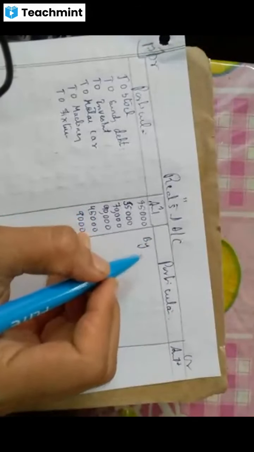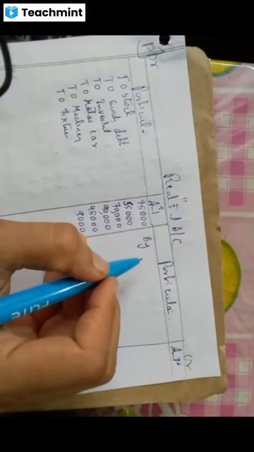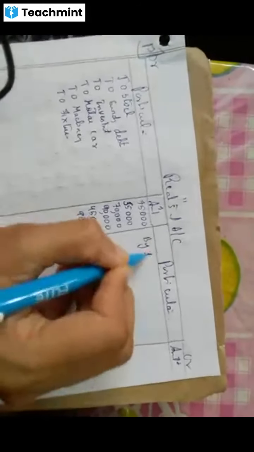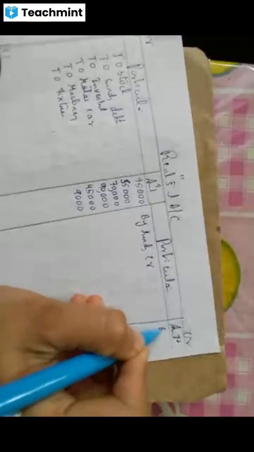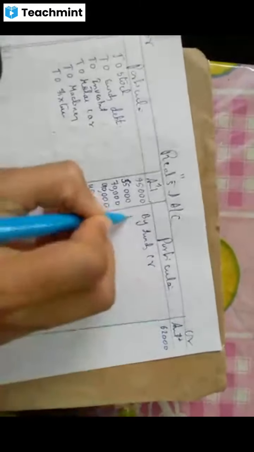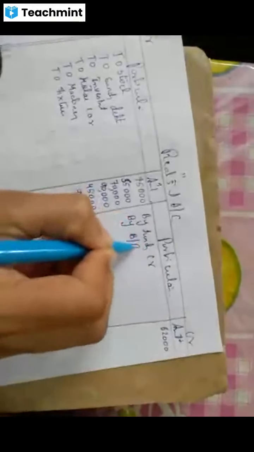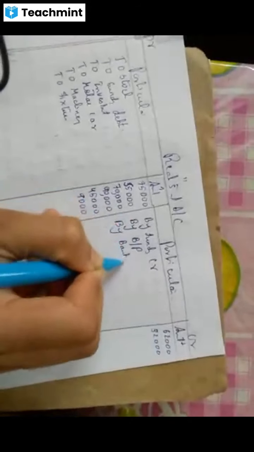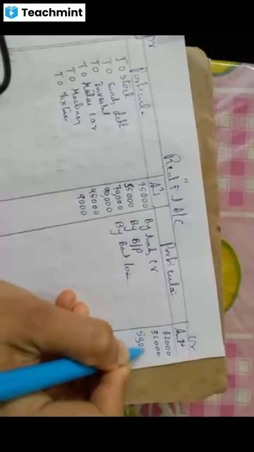Write it by sundry creditors 62,000. By bills payable 32,000. By bank loan 50,000. Correct?